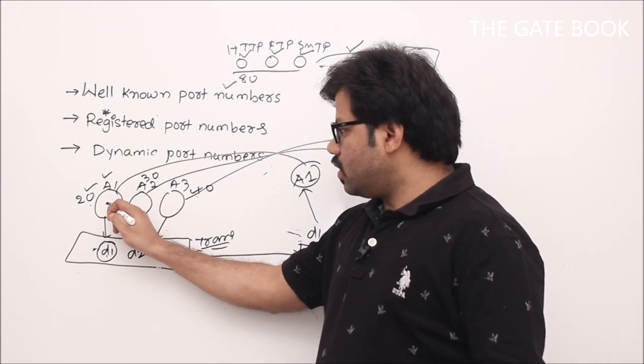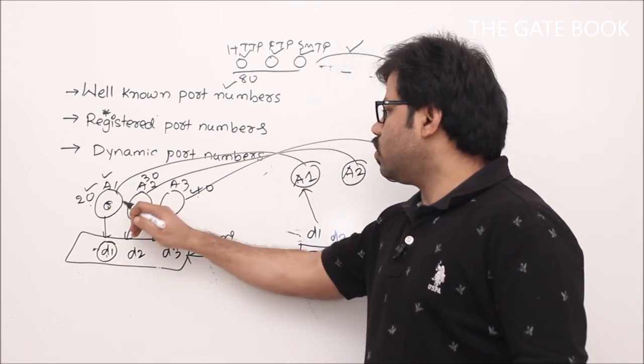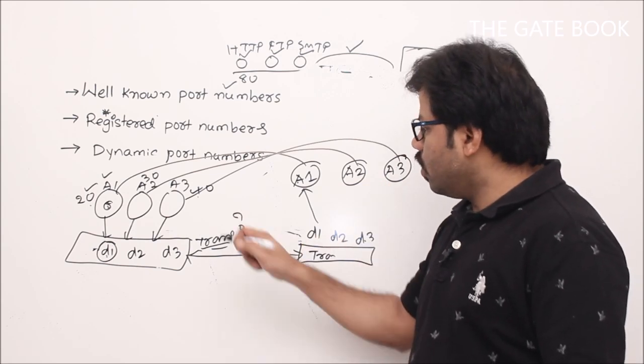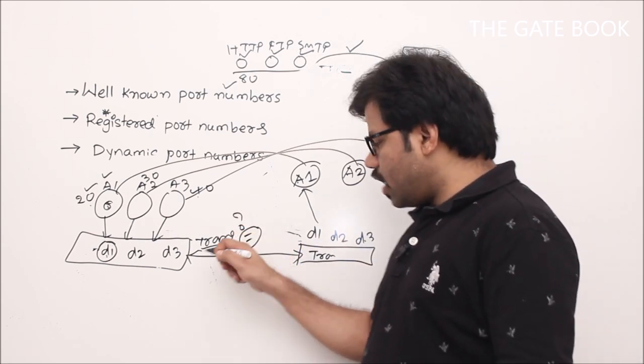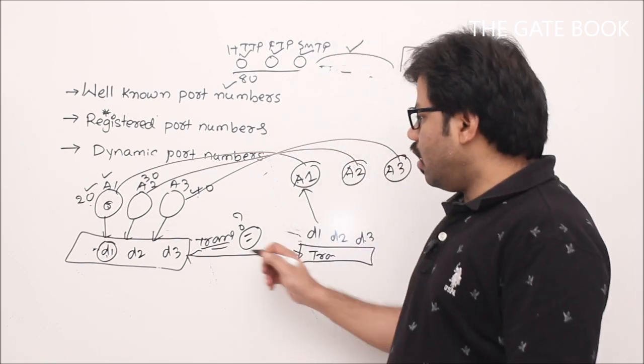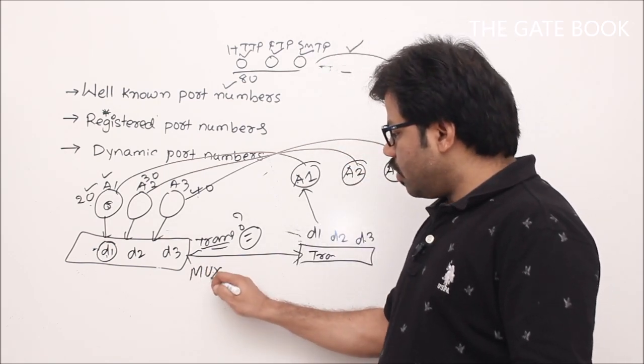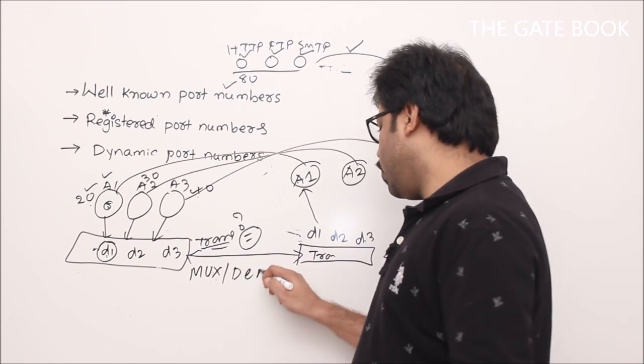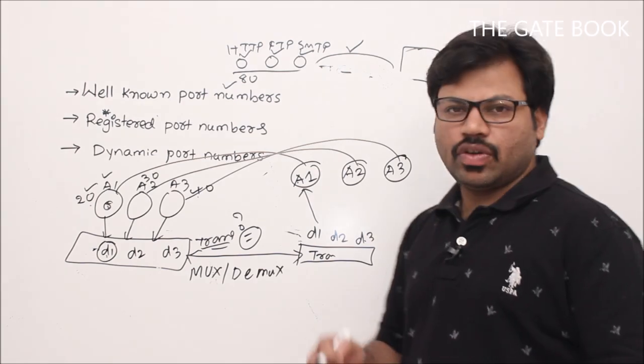So A1's data will be given to A1, A2's data will be given to A2, A3's data will be given to A3 by the transport layer. But how? For that, what kind of things will your transport layer do? That is called multiplexing and demultiplexing. Forget about how it will do it, but that is the responsibility of your transport layer. That is what I want to tell you.